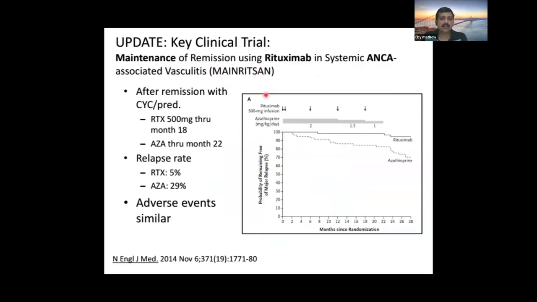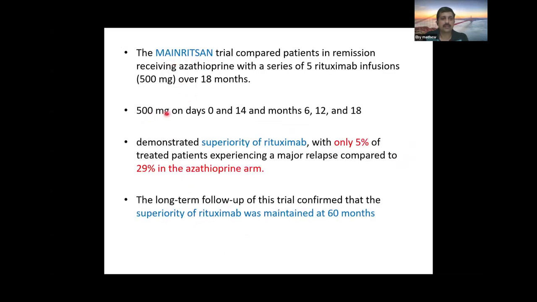So this is the main recent trial in maintenance therapy. It showed that after cyclophosphamide induction, the rituximab group had a lower relapse rate compared to the azathioprine group. Five percent had a major relapse in rituximab, 29% in the azathioprine group. The adverse events were similar. So here in the MAINRITSAN trial, rituximab was given on day zero, then after 2 weeks, then 6 months, 12 months, and 18 months. And the superiority of rituximab was maintained for 16 months in this trial.